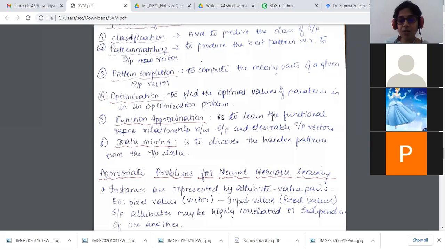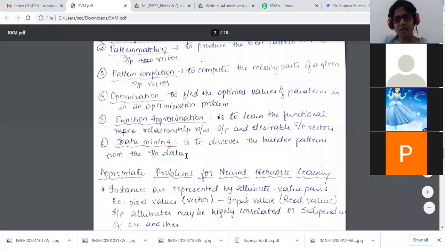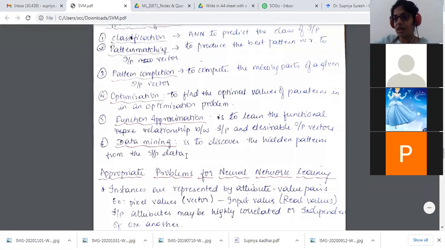And data mining here is to discover the hidden patterns from the input data. You just have the data. You have huge chunks of data. How do you get to know whether the data that is coming in, like we give our email IDs anywhere, wherever we go, and you get so many emails, how is it categorized that some are spam? Based on the type of data, the pattern that it has, it identifies whether it belongs to spam or to the normal email, which is very important, starred. Every day we encounter this in our day-to-day activities.